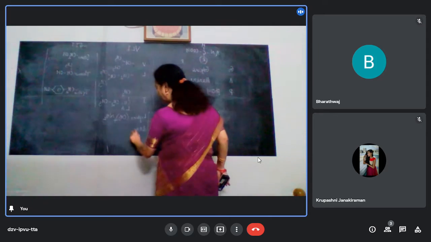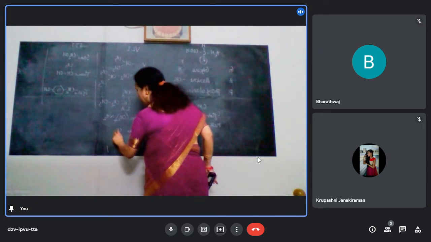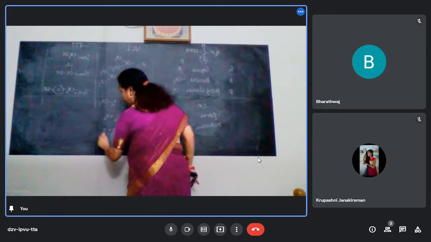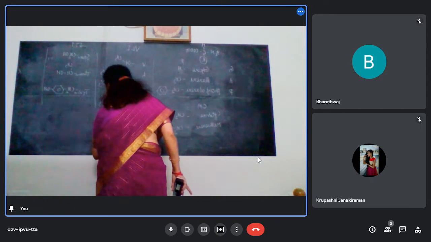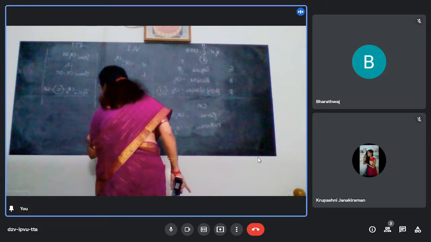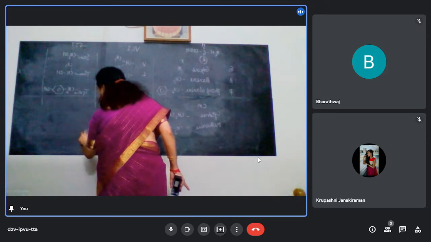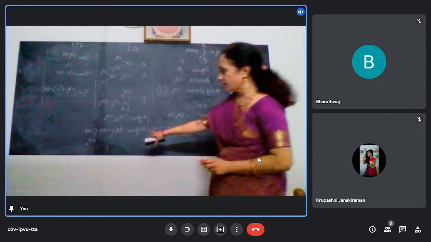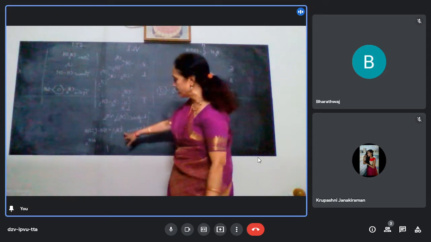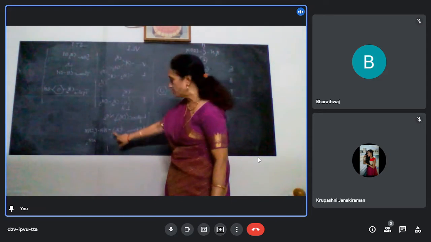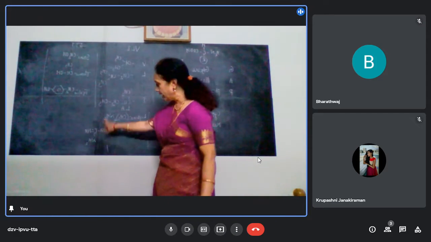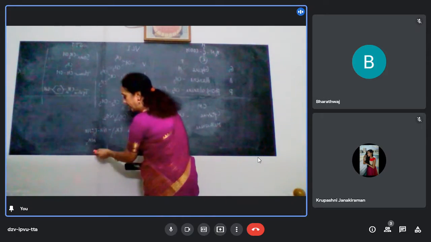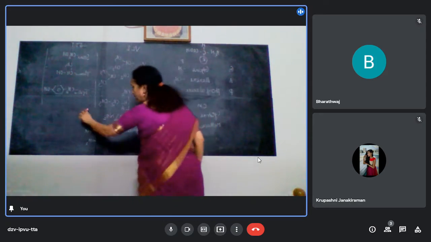And arginine: CH2 three times, then NH. This arginine structure is a little difficult. What you have to do is cut one CH2, make it CH2 thrice, put NH2, put one carbon here and put double bond NH and NH2. Only this part you have to learn.